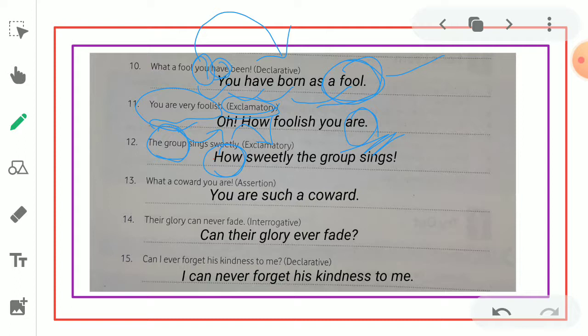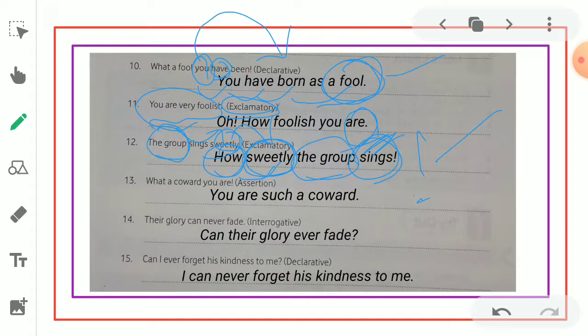You can say how sweetly. The adverb sweetly is used in the sentence, so we have taken how sweetly. In what way? The group sings. It ends with an exclamation.